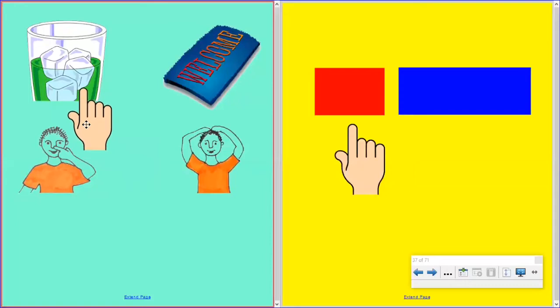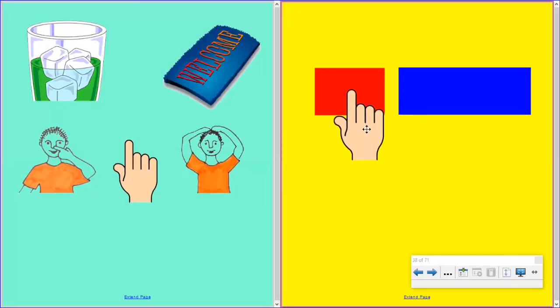Say the word ice. Stretch it out. Ice. Say it with me. Ice begins with a I sound.